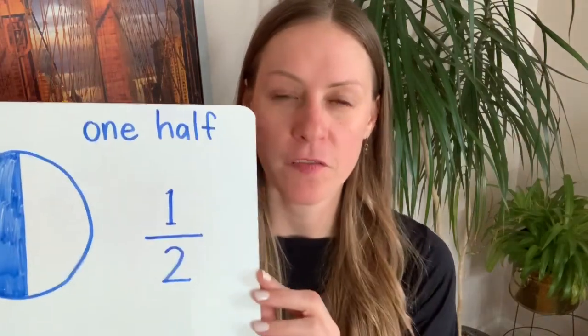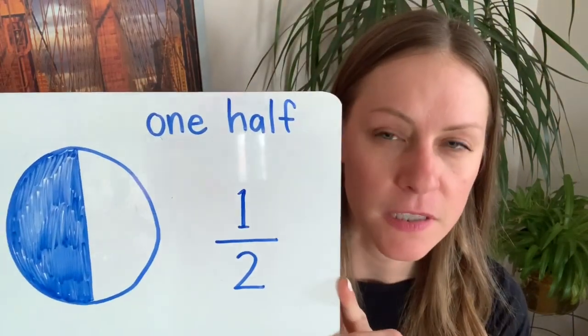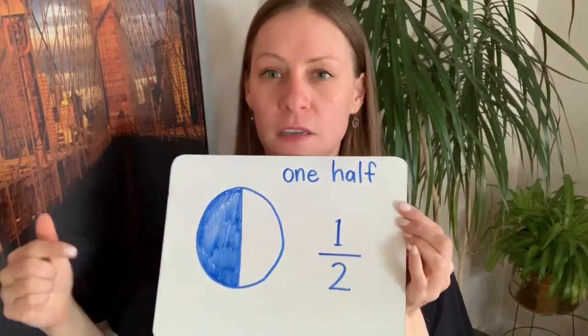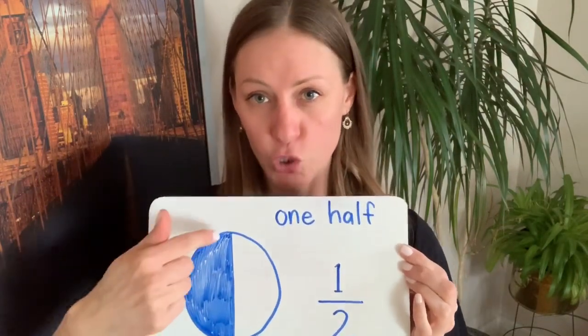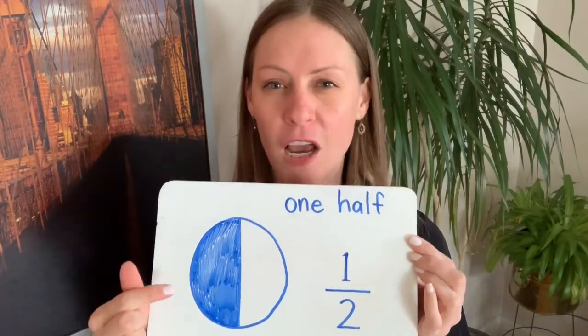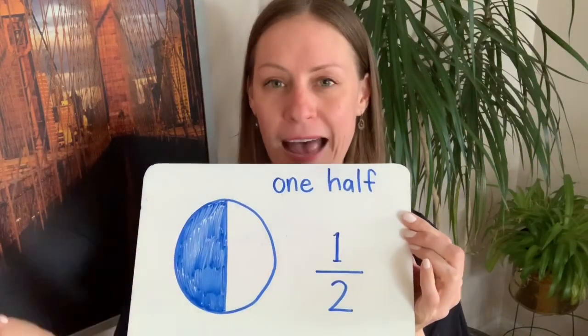Now, we know this pretty well now, but sometimes you hear people say things like 1/2. They're not just talking about halves. And I wanted to show you this today because we're going to talk about this. So this circle here was cut into 2 pieces, but I just colored in one because I just want to talk about one of them, about 1/2.